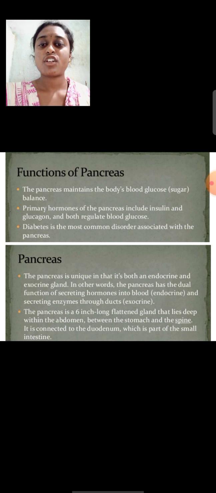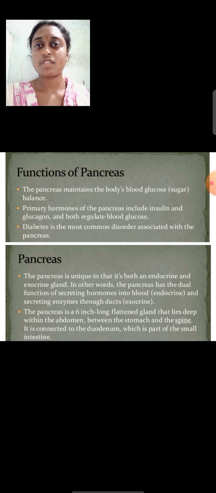This pancreas is connected to the duodenum, which is the part of the small intestine. The functions of the pancreas: the pancreas maintains the body's blood sugar balance, and the primary hormones of the pancreas include insulin and glucagon, and both regulate the blood glucose.